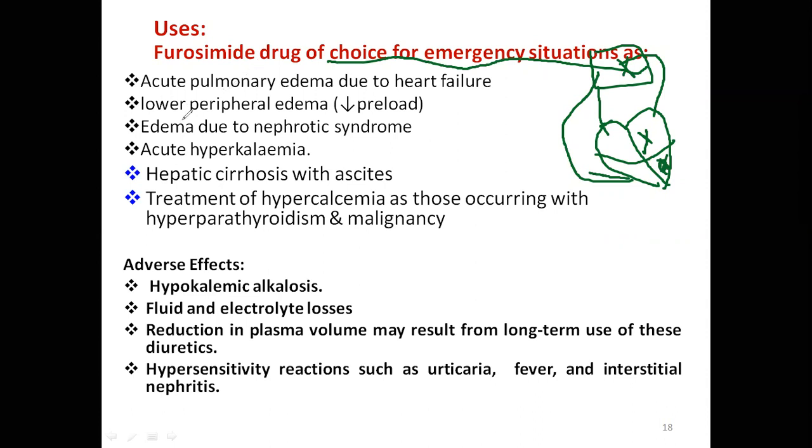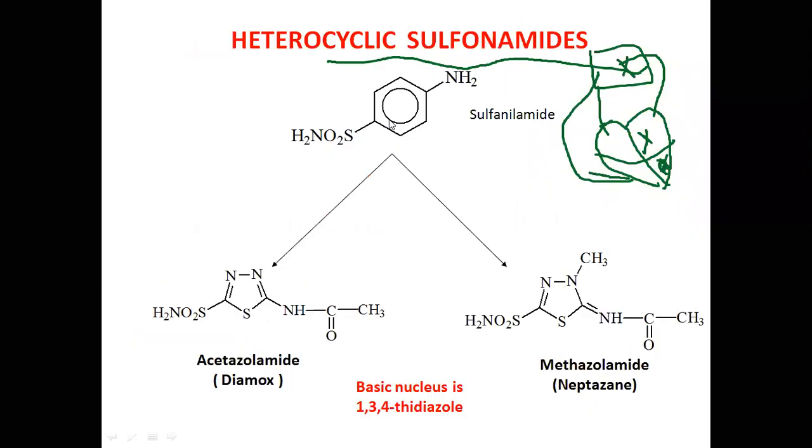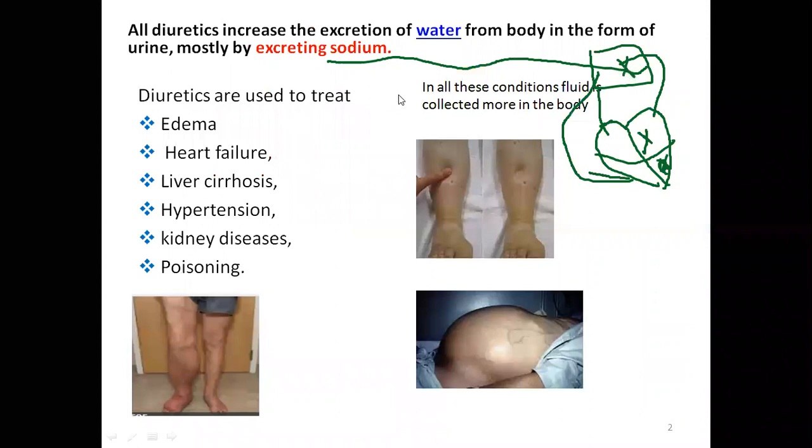Then, to lower peripheral edema, we will learn all this next. Next, edema due to nephrotic syndrome, kidney failure. Then, in acute hyperkalemia, we can use this drug. Then, in hepatic cirrhosis with ascites. Ascites means the first picture which I showed you. I think you people might know this all. This is called ascites.